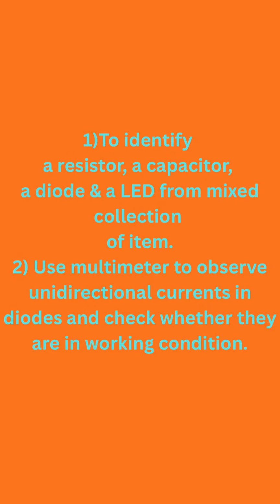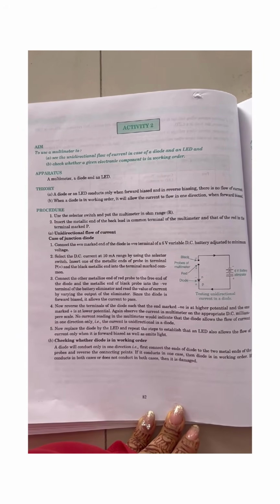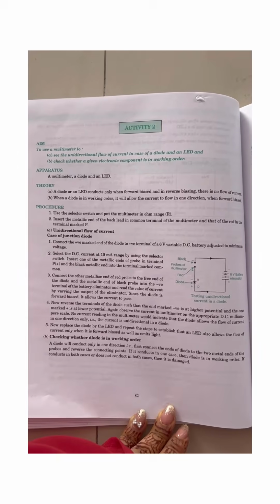In this video, we will learn two different activities. One, we will identify diode, capacitor, resistor, and LED from a mixed collection of electronic items. And from this table, we can observe that by using a multimeter, we can see the difference between them.